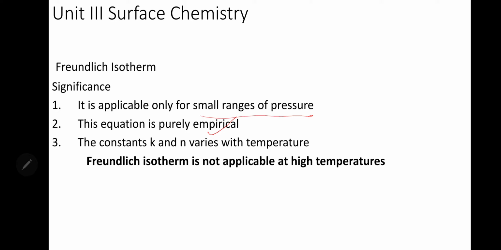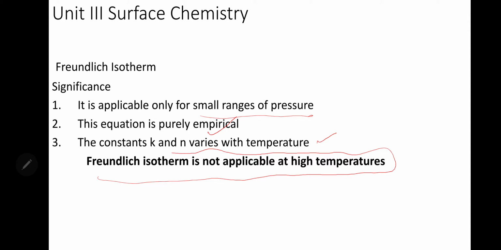Empirical means it has been found out by experiment. It has no derivation; it is fully based on experiment that Freundlich found it out. So he calculated x by m at different pressures and drew the graph. We got a straight line. The constants k and n vary with temperature. Freundlich isotherm is not applicable at high temperatures.